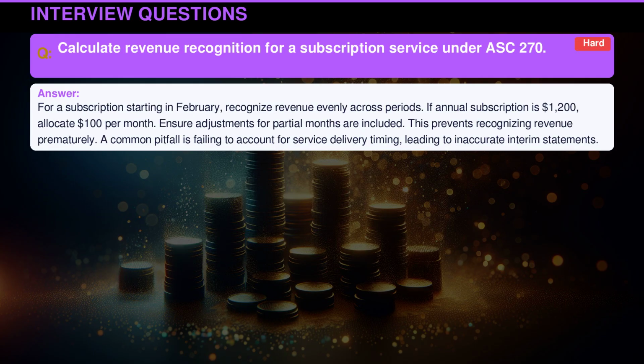For a subscription starting in February, recognize revenue evenly across periods. If the annual subscription is $1,200, allocate $100 per month. Ensure adjustments for partial months are included. This prevents recognizing revenue prematurely. A common pitfall is failing to account for service delivery timing, leading to inaccurate interim statements.